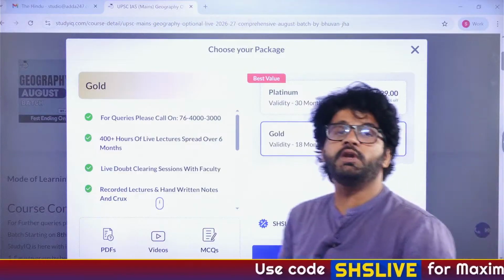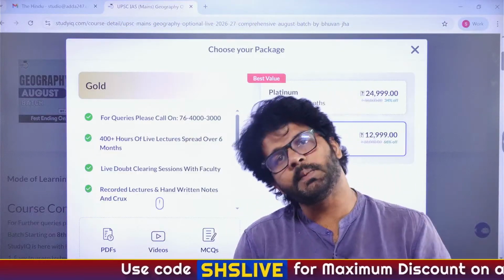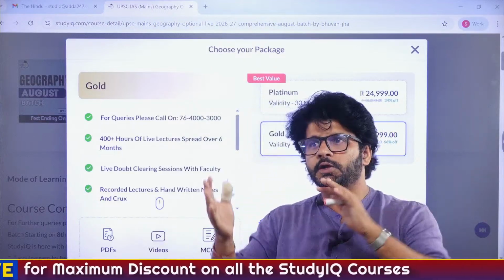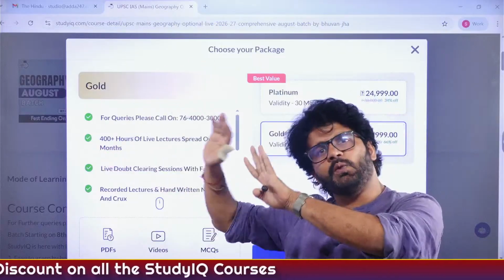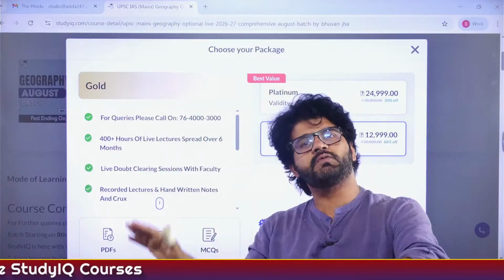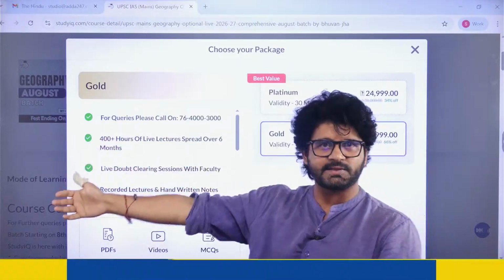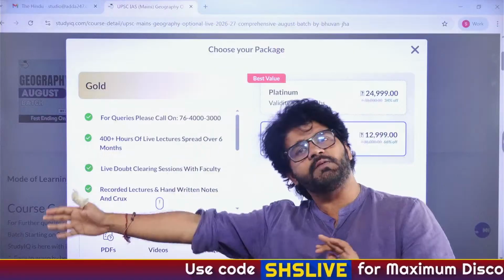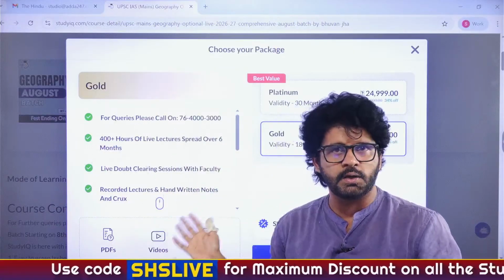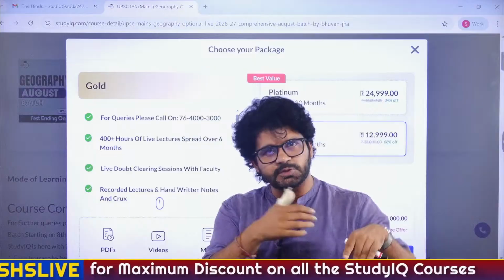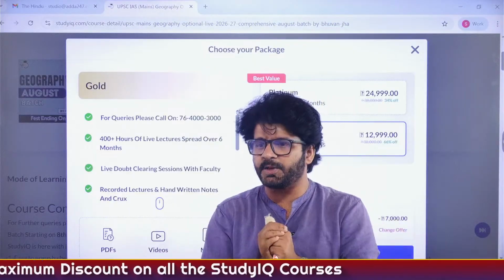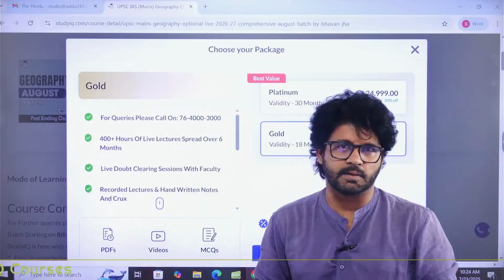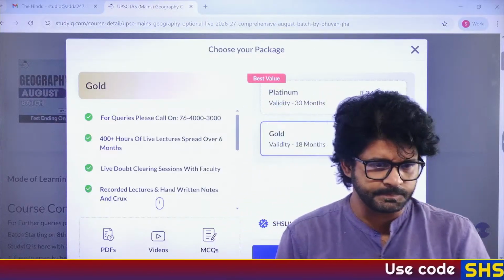So please, don't ignore your optional. Your optional will make or break your preparation. Ideally, if you're preparing for 26 or 27, you take a GS batch and one optional batch and prepare both concurrently. By January of next year, complete your optional and the maximum portion of your GS, and then from February onwards go full on into prelims mode. Your pre plus mains mode is anyway going on when you're doing the Hindu analysis and Indian Express. At the same time, you have to do your optional, and it is the main thing. You cannot ignore it.